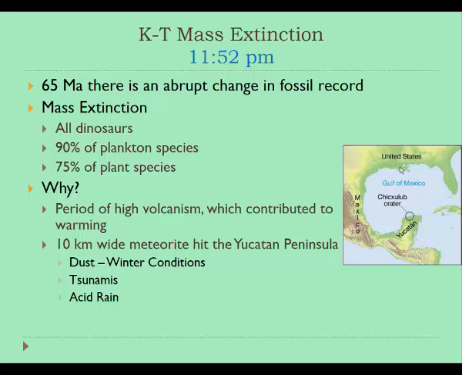So we already had an environment that was vulnerable because of this fast climate change that was occurring before the meteorite hit. So probably some species were dying out as a result of that. And then there was this hugely devastating impact that occurred 65 million years ago. And that was kind of the 1-2 punch that led to this mass extinction event.